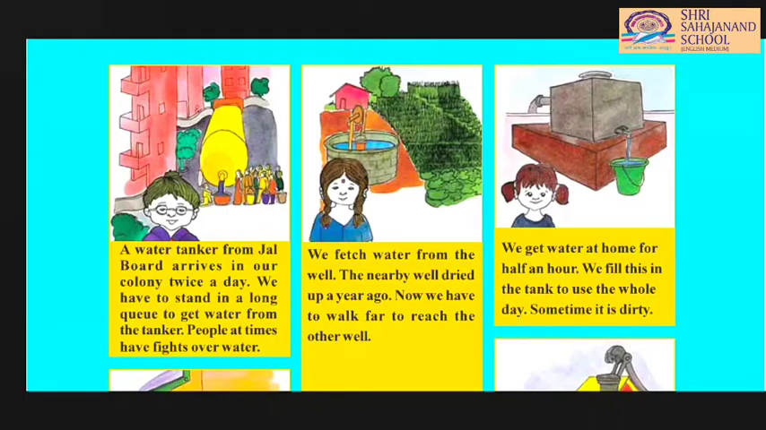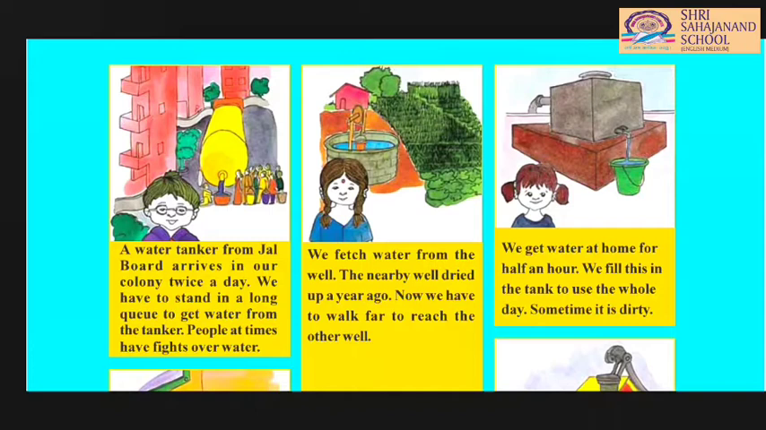Now in the second picture, as you can see, the well is given. Here they say we fetch water from the well. The nearby well dried up a year ago. Now we have to walk far to reach the other well. There is a well from which they used to collect water, but that particular well dried up due to many reasons that we have discussed earlier. So they have to travel to another well that is far away from their house to collect the water.